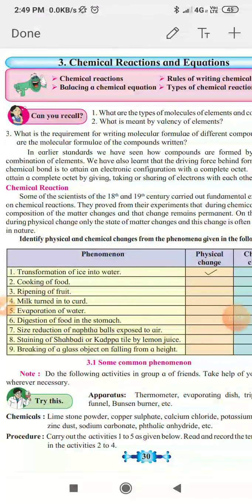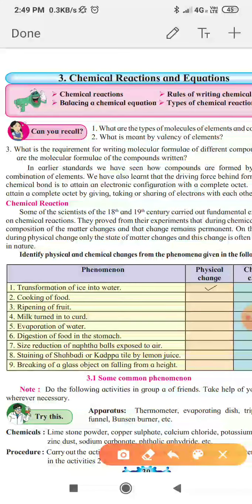This type of change is a physical change because the change that takes place is only a change in the state of matter. For example, here we can see the conversion of ice into water. We can convert it in the reverse direction, converting water again into ice.